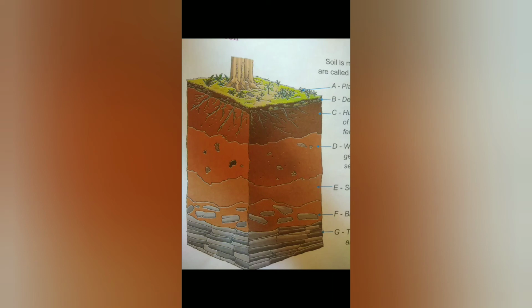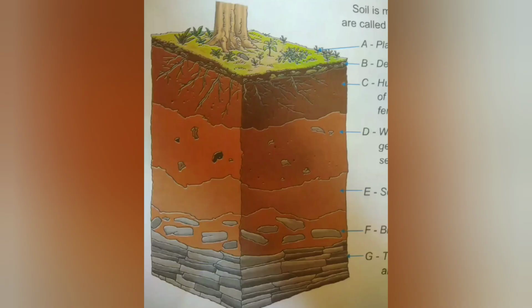In the D horizon, when we water the plants, children, minerals get washed out from this layer and settle in the next horizon, the E horizon. Now what will remain in the E horizon, children? Soil and minerals. And children, the F horizon contains broken bedrock and the last horizon contains unbroken bedrock, and roots never reach this part.